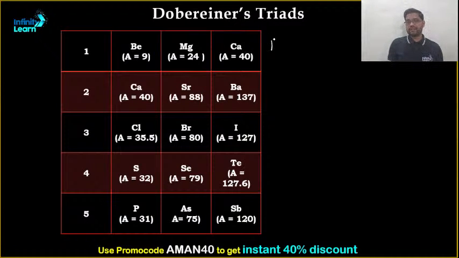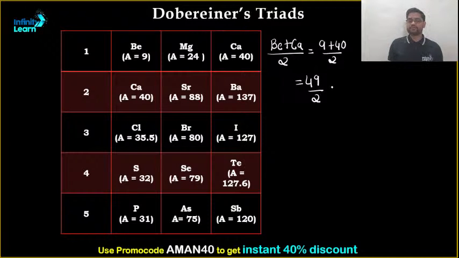Let us prove it for the first one. Beryllium plus calcium divided by 2: beryllium is 9, plus 40, by 2, that is 49 by 2, which equals 24.5.